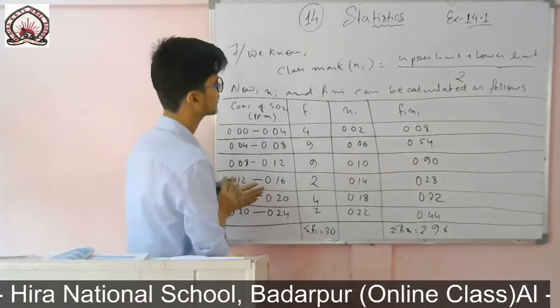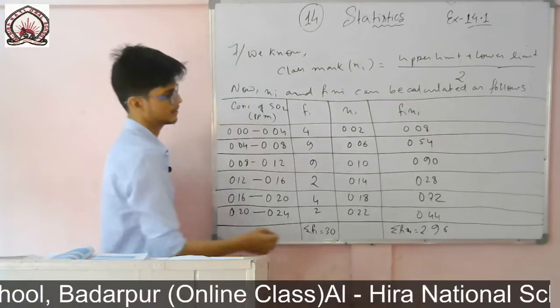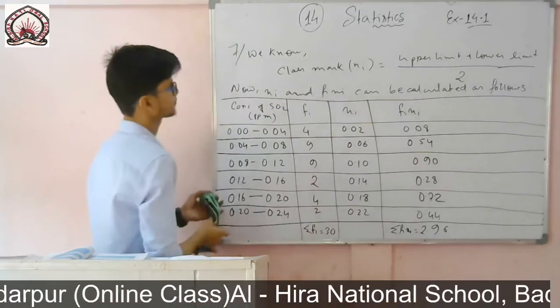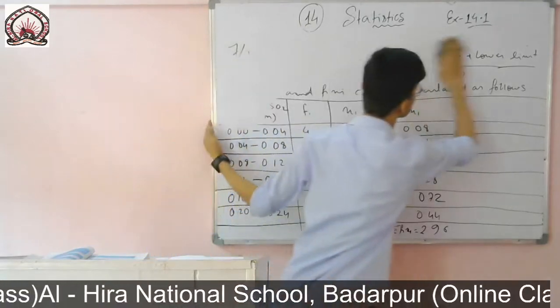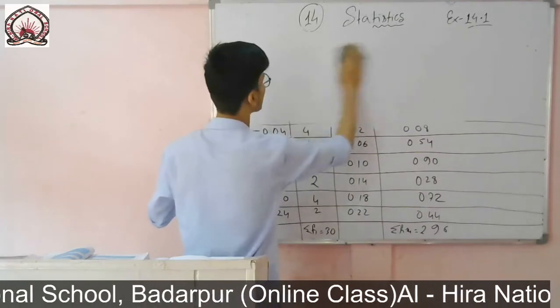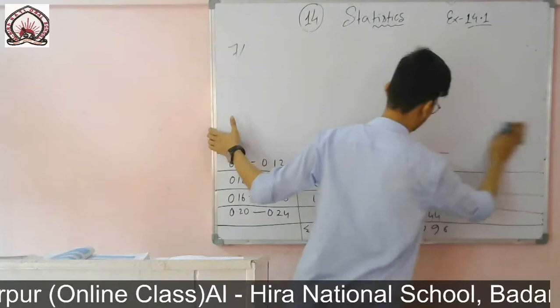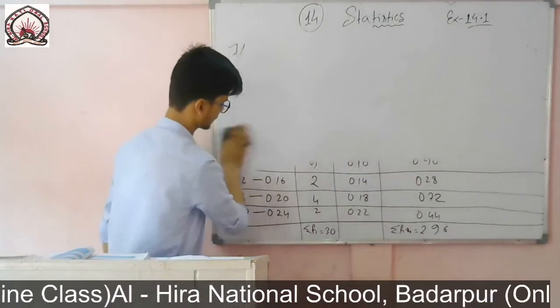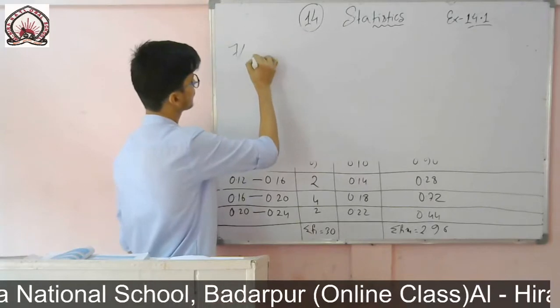So now I will find the mean, and we know how to find the mean in the direct method. Simply this one divided by that one. So we write like this.